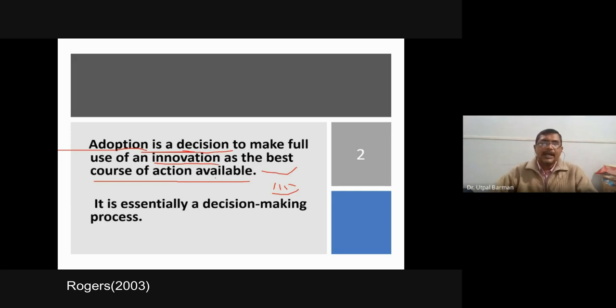Remember these things, it is an individual decision-making process. One particular person will take the decision for himself, and based on that, adoption will take place, or there may be rejection of the innovation. But adoption is always an individual process. Whether you will purchase a particular shirt or dress will depend on your own decision. Others may suggest, but it is your decision to accept those suggestions. Therefore, it is an individual decision-making process.